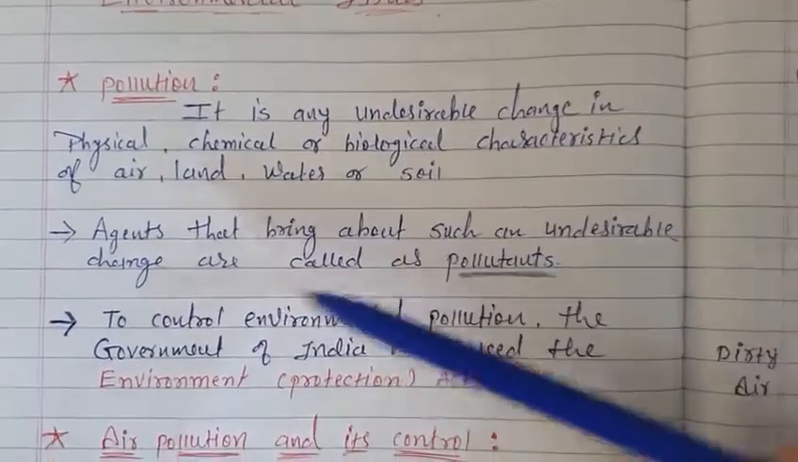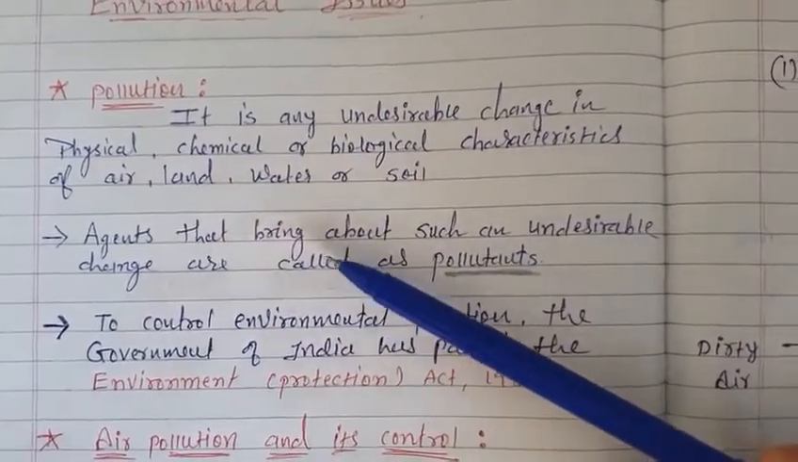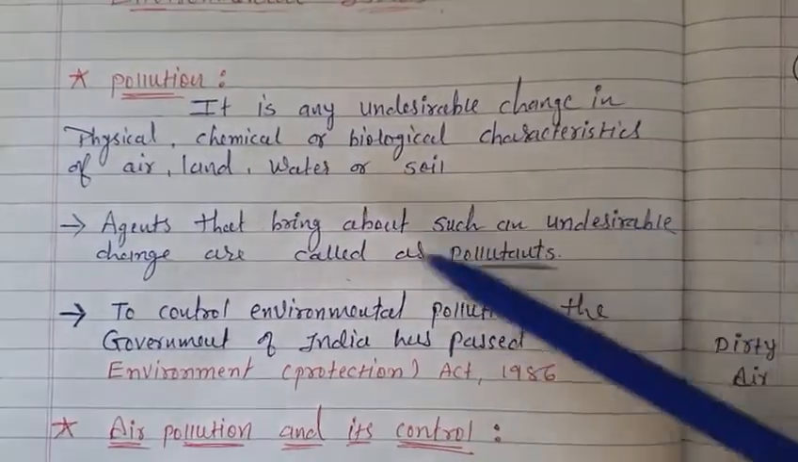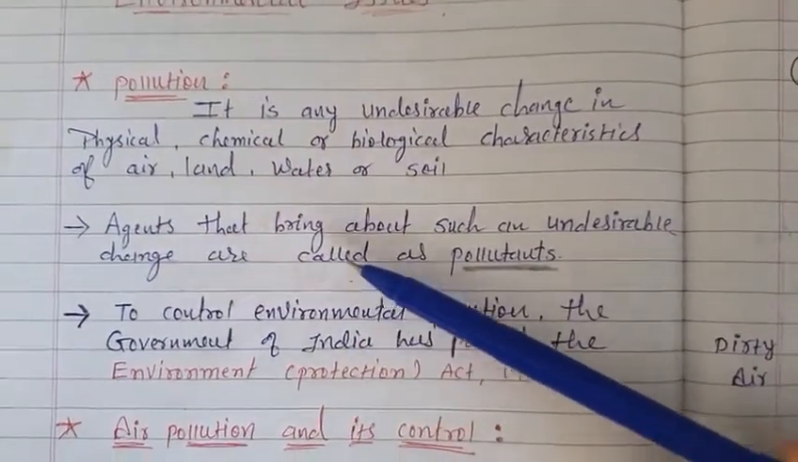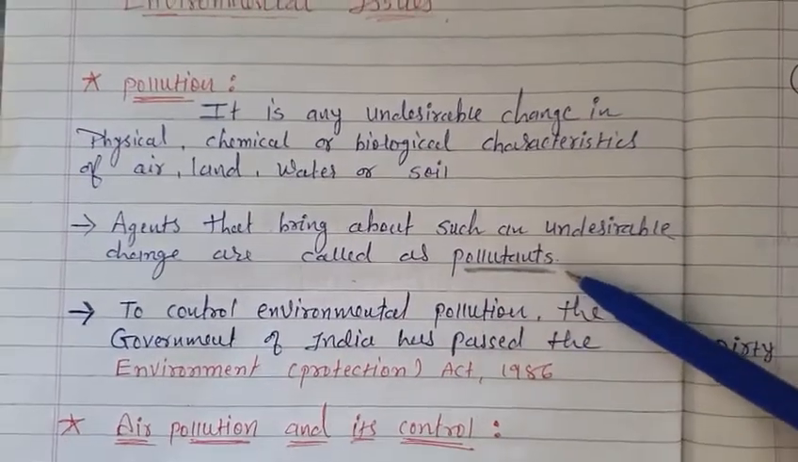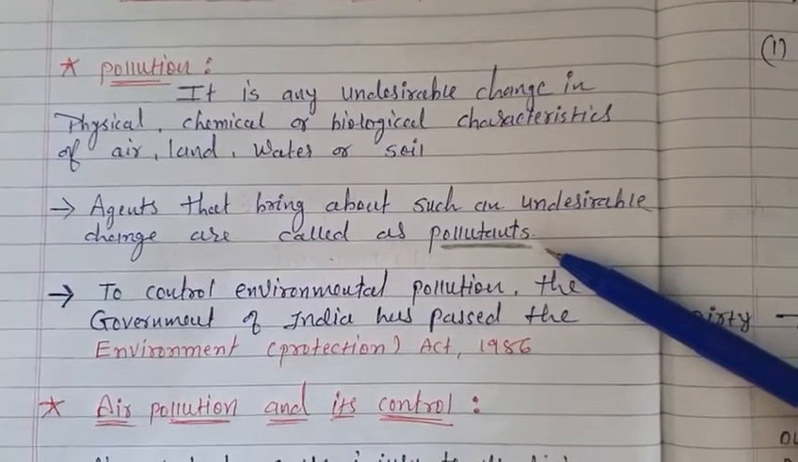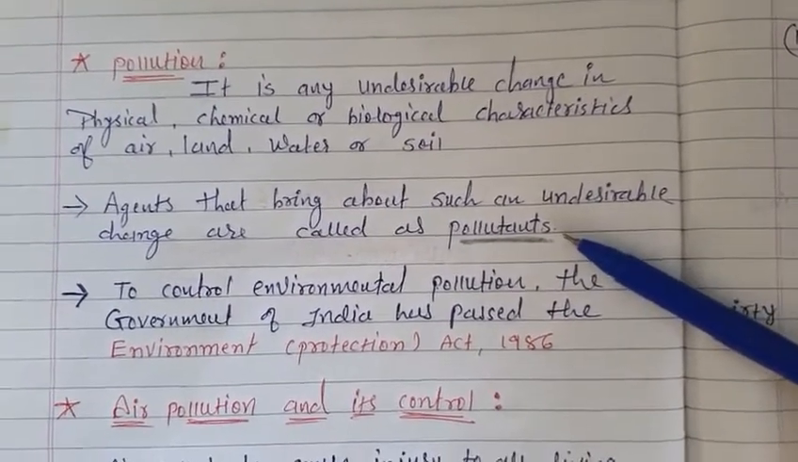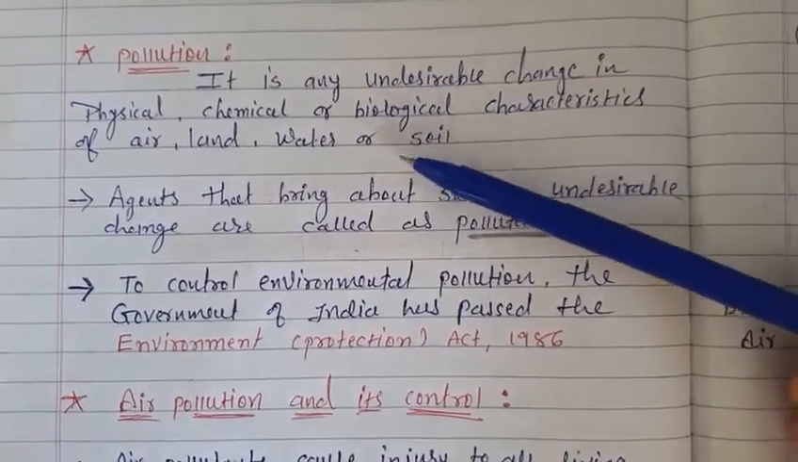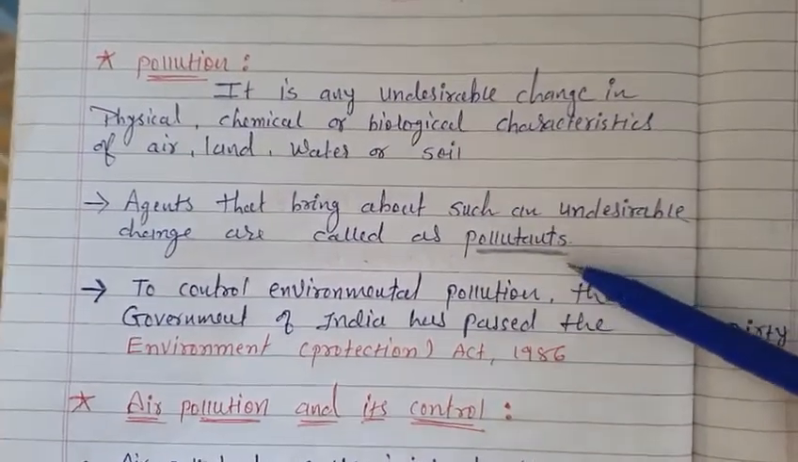So here it is: agents that bring about such an undesirable change are called pollutants. Okay, so pollutants can be matter, gases, polluted water, or microbes also. So we can count it as a biological issue, right?